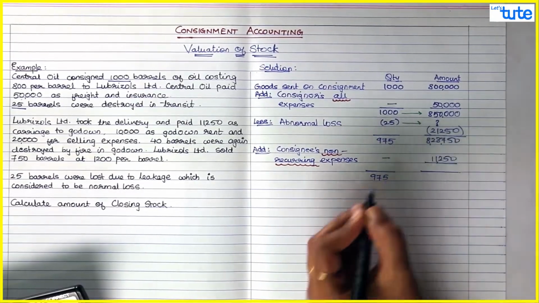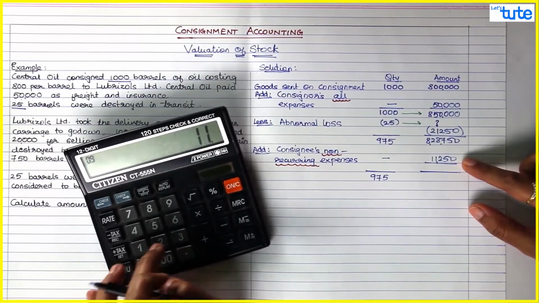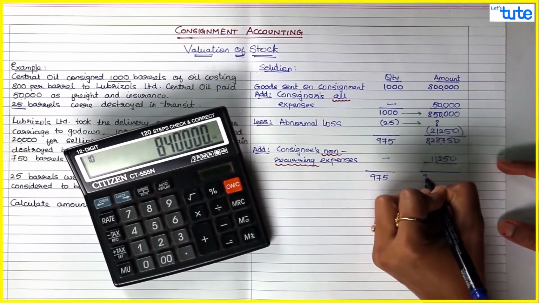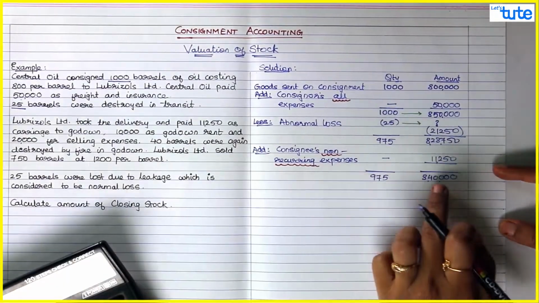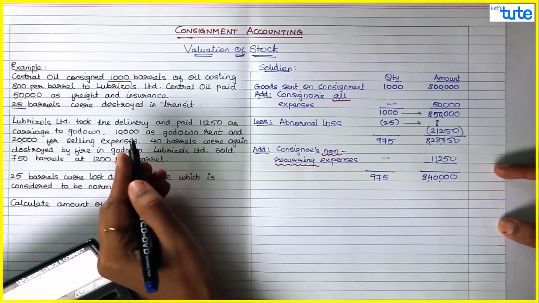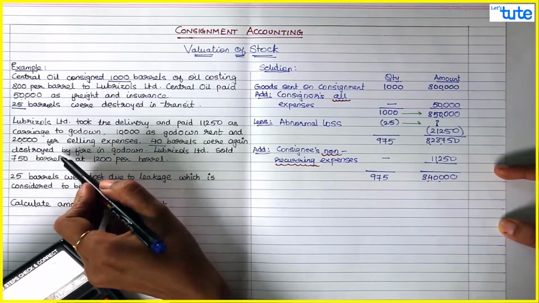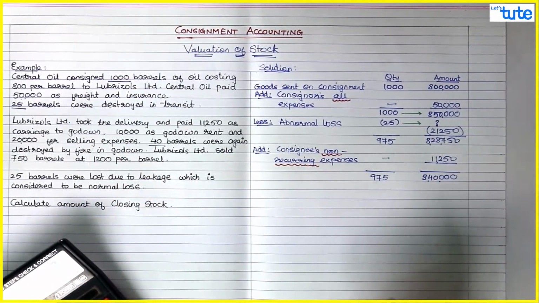975 quantity are worth 828,750 plus 11,250. So that comes to 8,40,000. So you understood this? Now after this, there were 40 barrels again which were destroyed by fire in the godown. There was a fire in the godown of the consignee and 40 barrels were lost.